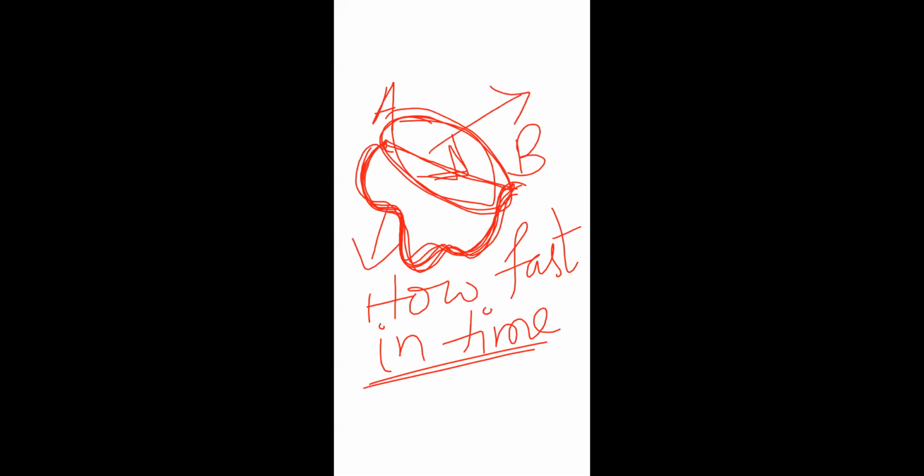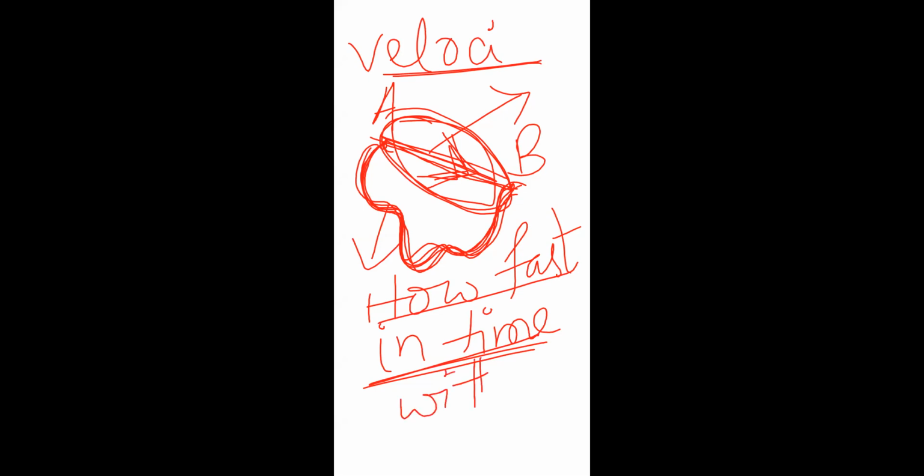The direction is adding over there. That's why when we calculate the velocity, it is with respect to displacement. That means the same thing, how fast our body is moving in time, but with direction, in a certain direction. Clear? This one is clear to you, yes or no? Yes, ma'am.